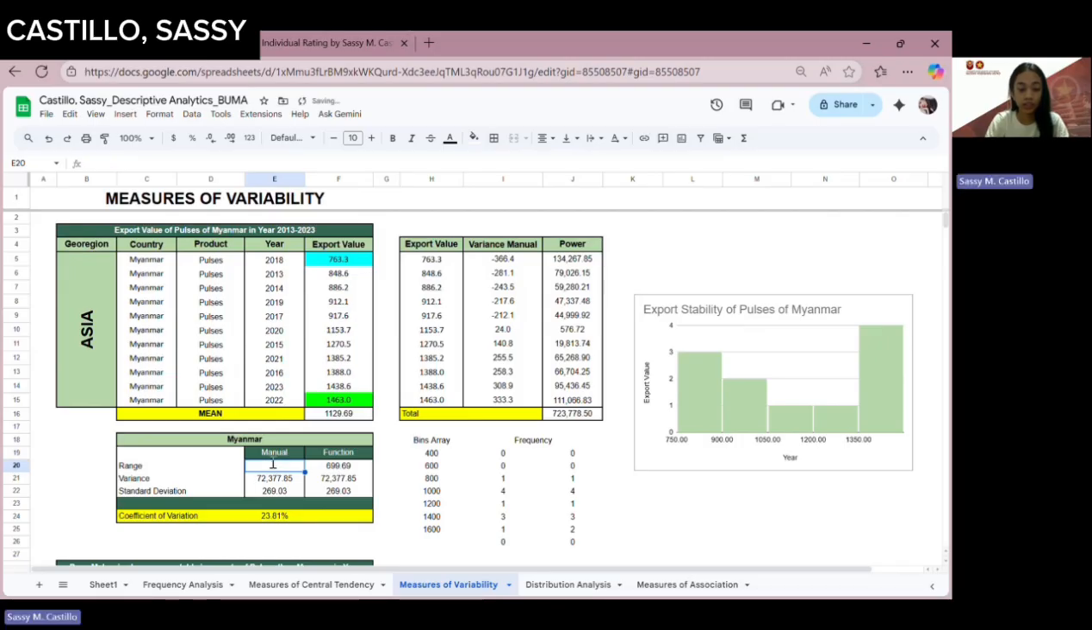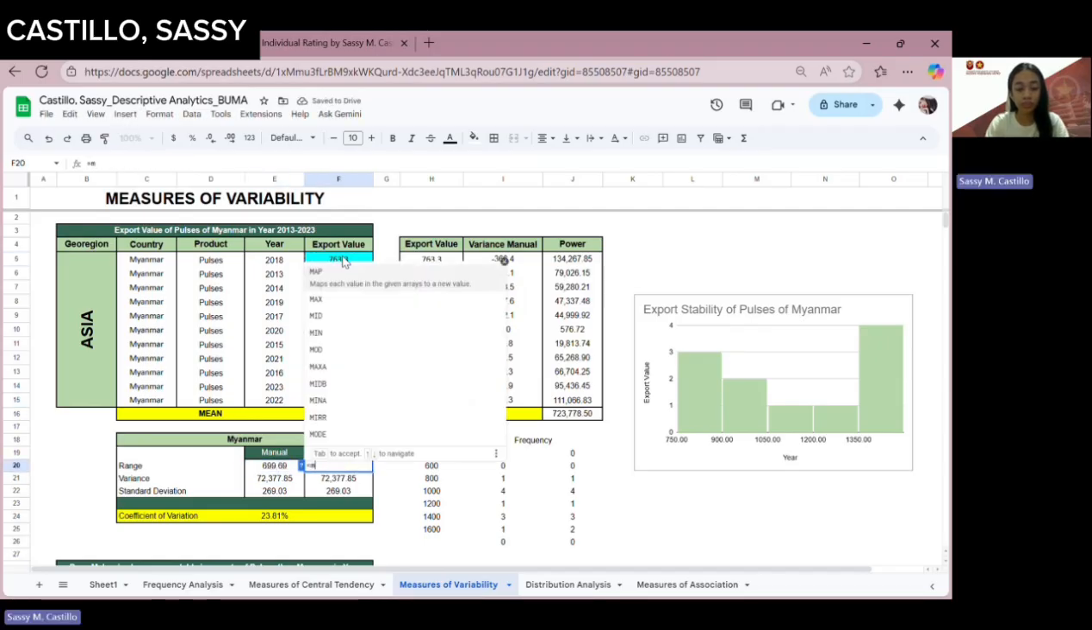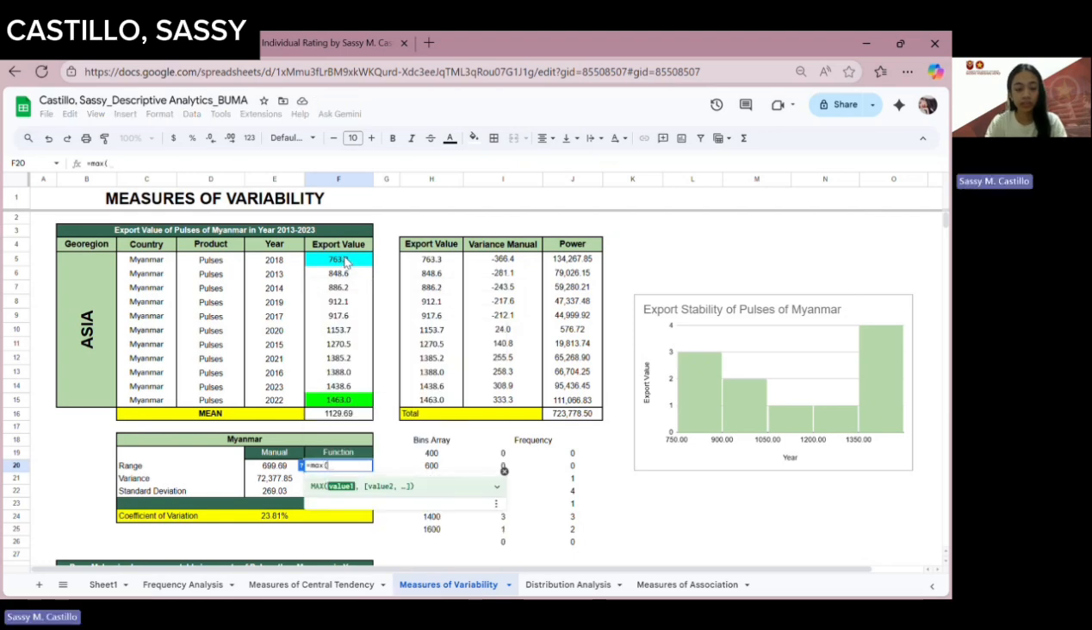So I selected this cell because that is the highest export value, and then the least export value, and then enter. For the function, the range is simply MAX, and then select our data set, minus MIN, select our data set.